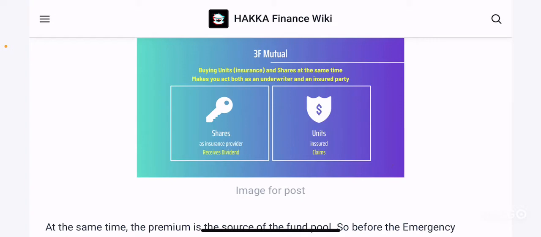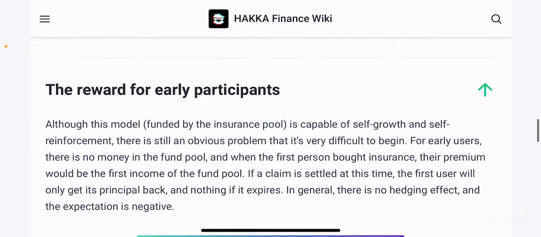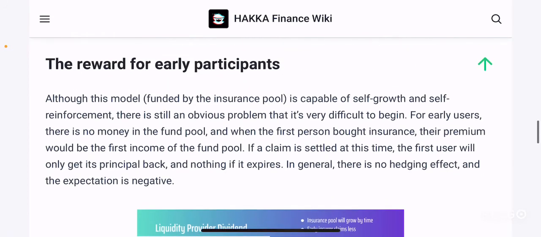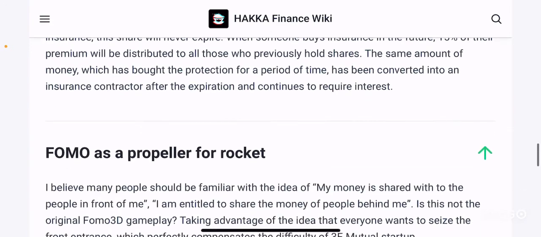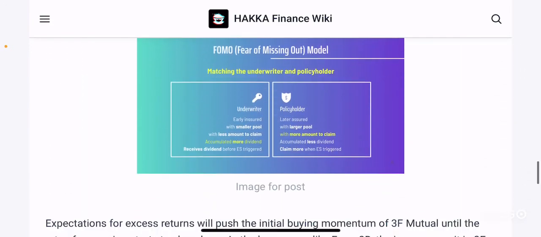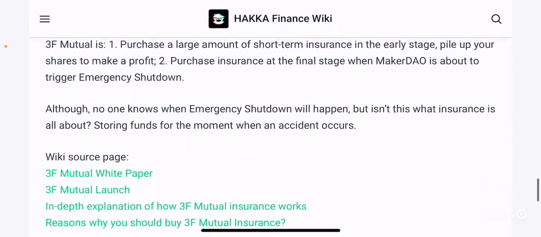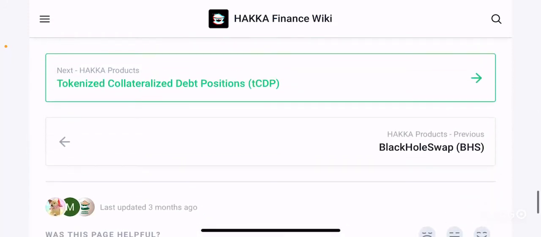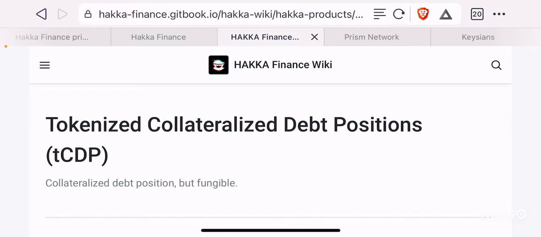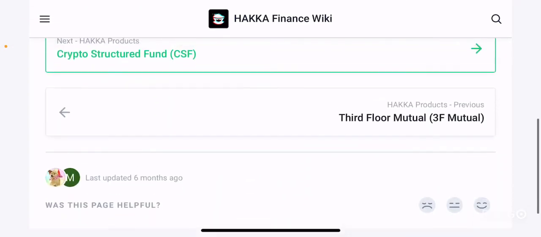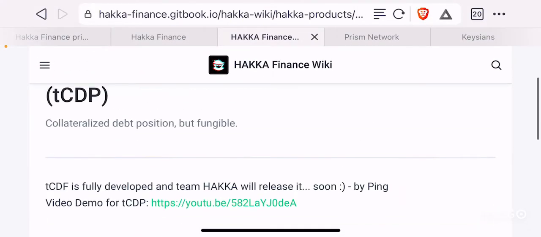Again, here is some of the other information that's provided, which you can go through. They are also having a reward mechanism for early participants, which is also covered here. It's basically liquidity provision rewards, and helping the project gain more traction, right? They also have tokenized collateralized debt positions, which is also a project that's coming soon.